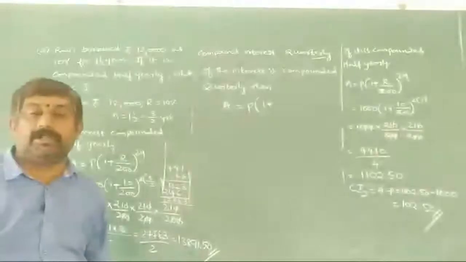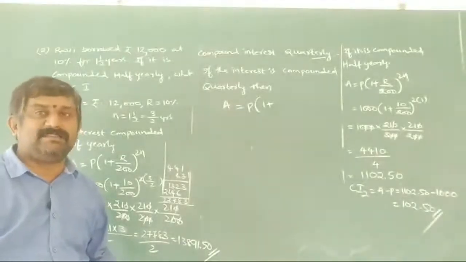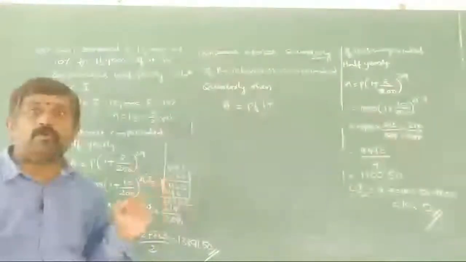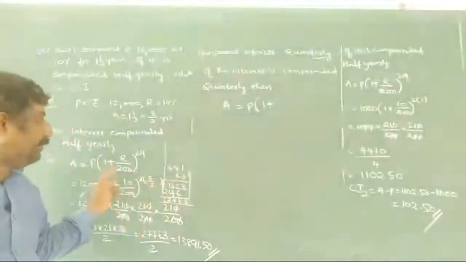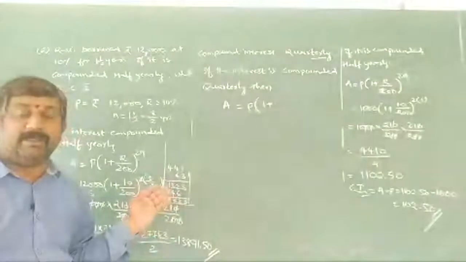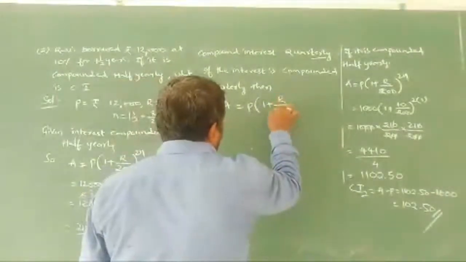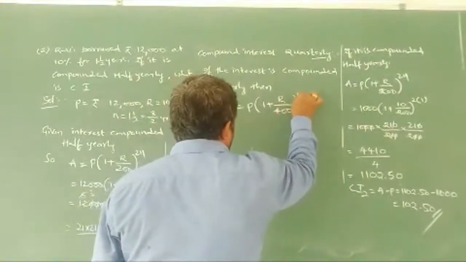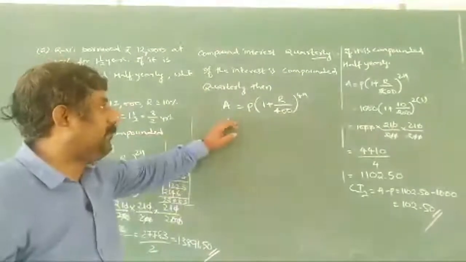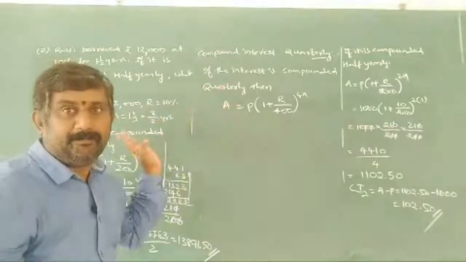Now, quarterly. Quarterly means 3 months. How many 3-month periods do we have in a year? We have 4. So instead of 2, we get 4 here. The interest rate is divided by 4 and the time period increases 4 times. So what formula do we write here? R by 400 to the power of 4n. This is the formula for compound interest when we are calculating quarterly.